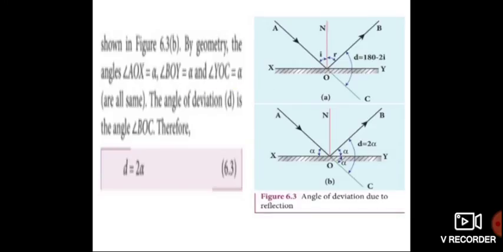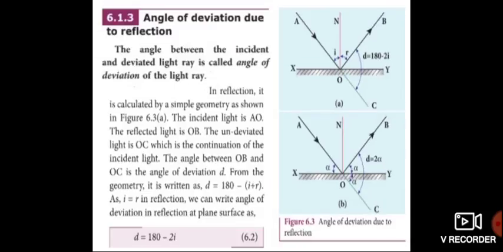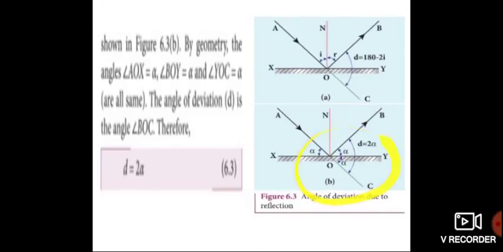These are the same, because you already know the angle of incidence i is equal to r, so the remaining values are also equal. So this alpha is equal to this alpha. So the angle of deviation D can be written as 2 alpha. That is also mentioned in this diagram. From Y, the angle of OC is also equal to alpha. So totally we can write D is equal to 2 alpha. Okay students, thank you.